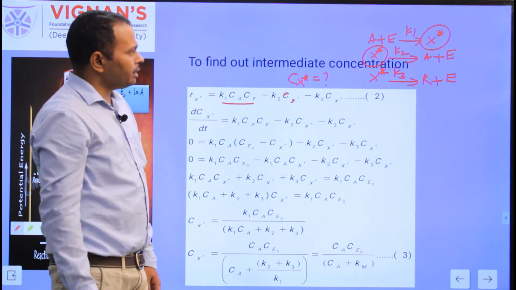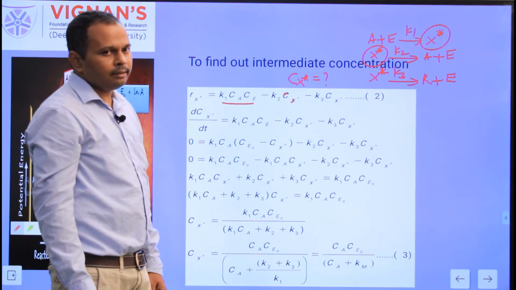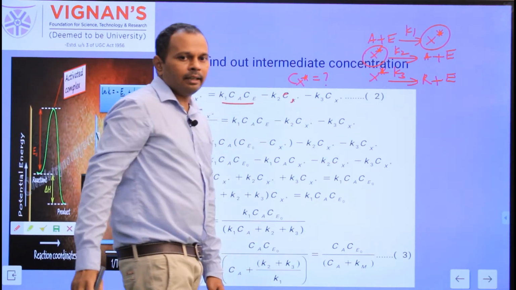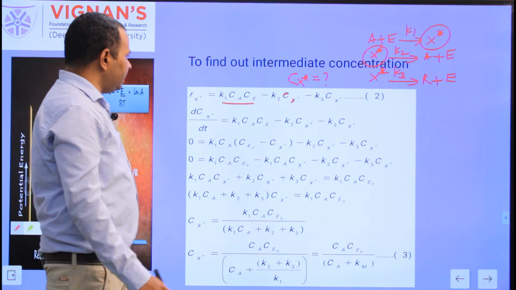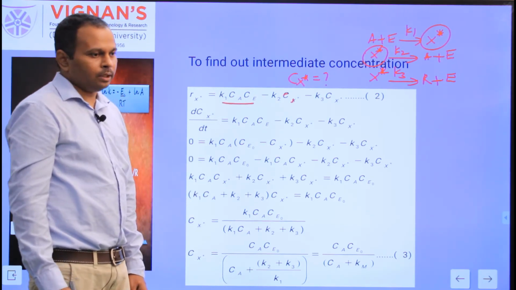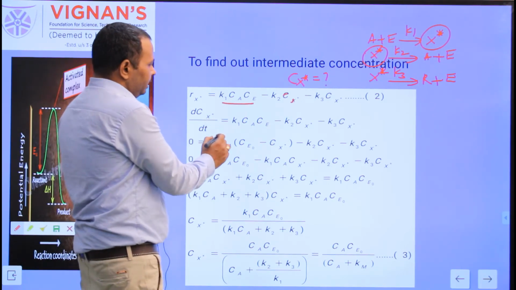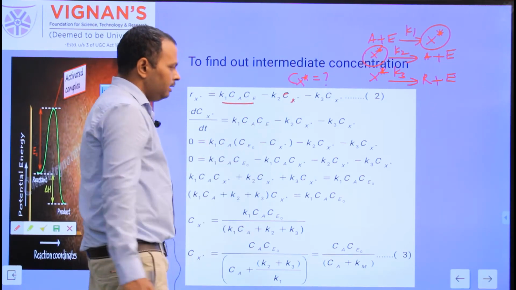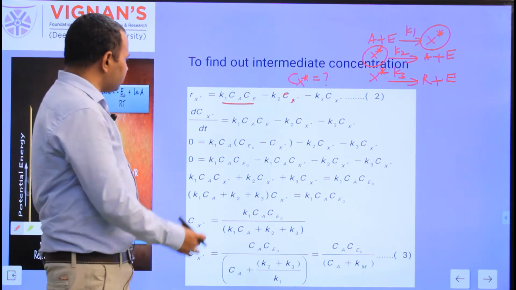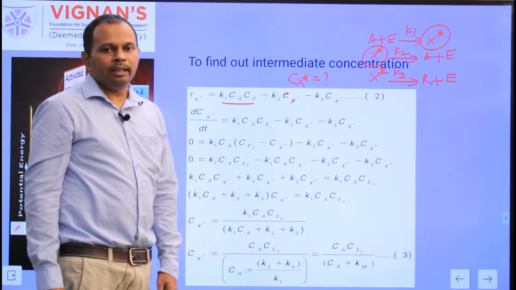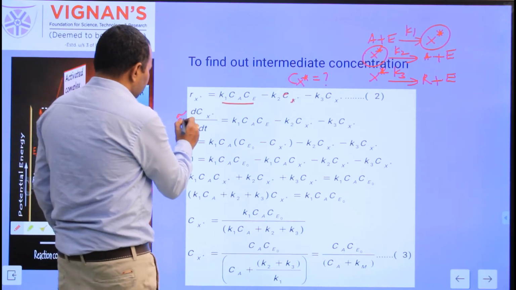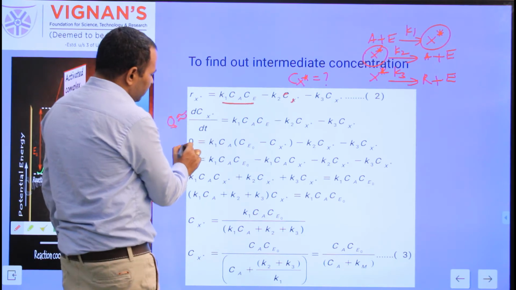In the third reaction, again X star is there on the reactant side, its rate is negative. Minus K3 into CX star. Again, I already said the rate R X star can be written as the concentration change with respect to time, dCX star by dt. This is equal to K1 CA CE minus K2 CX star minus K3 CX star. Again, the concentration of the intermediate is very small in the reaction mixture. Its concentration change with respect to time is approximately equal to 0. So in place of this one, write 0.